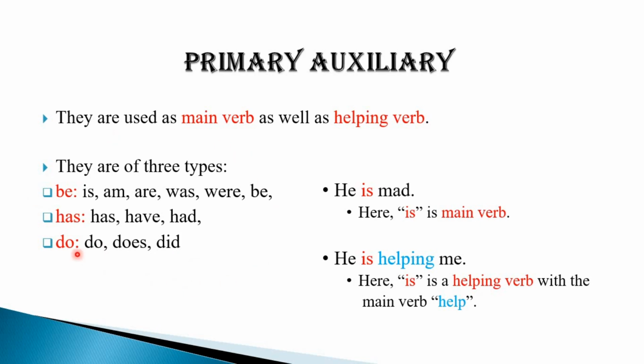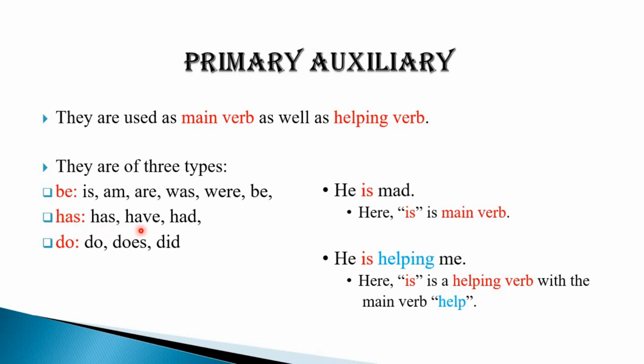Now out of these 12 examples of primary auxiliaries, you will see is, am, are of be forms are used for present tense. Was, were is used for past tense, and same way be. The word be as it is, is used in places where no tense can be mentioned or used. In such cases we use be, like let it be. When I say let it be, there be is your be form of verb.